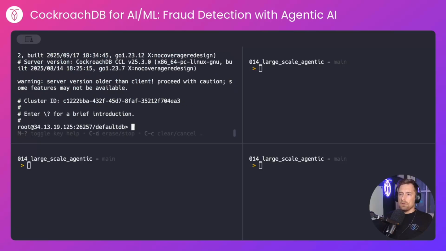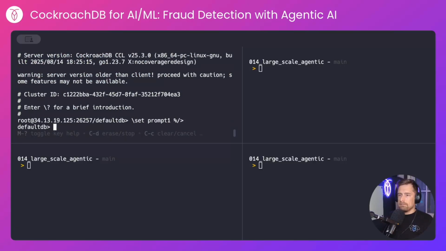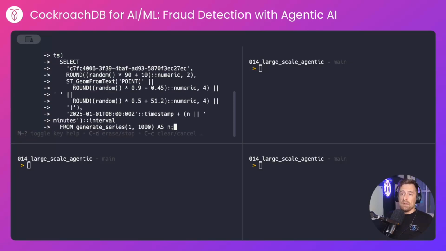Next, I'll hop onto CockroachDB. I'll insert 1,000 purchases for that user, just so I can work out what is normal for that customer and what is anomalous. And with this, I'm generating a regular purchase history for this customer, a fairly standard range of purchase amounts, and a fairly tight geographical distribution of purchases.